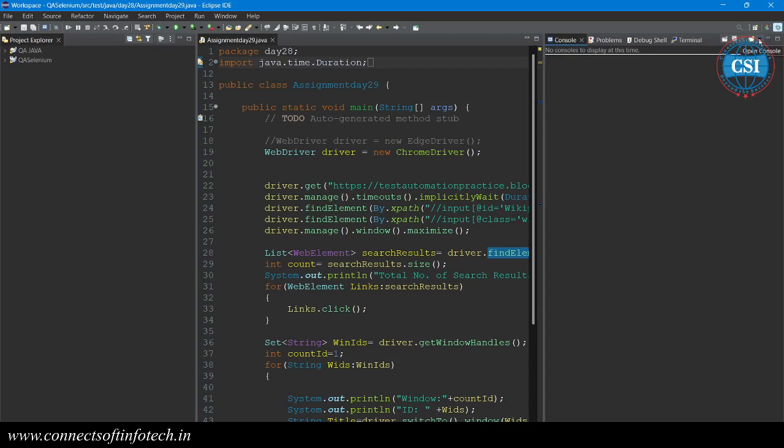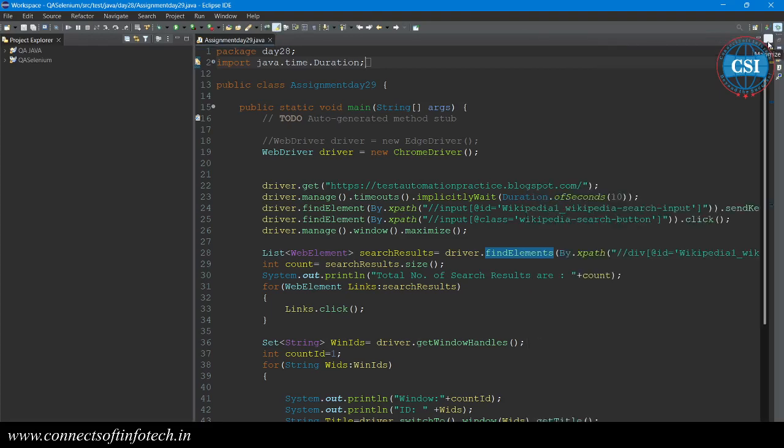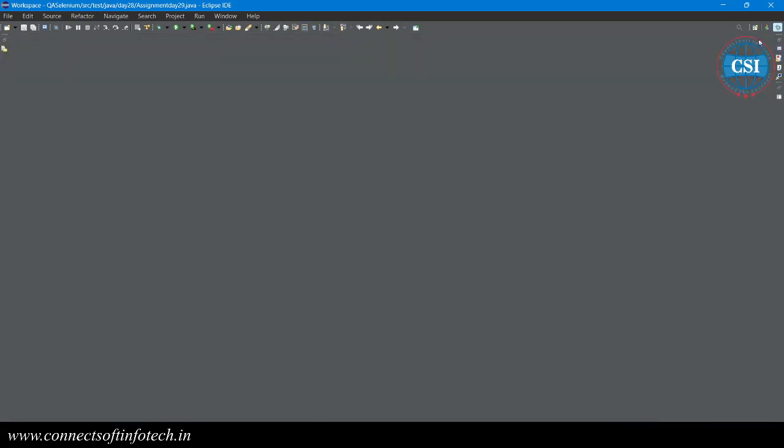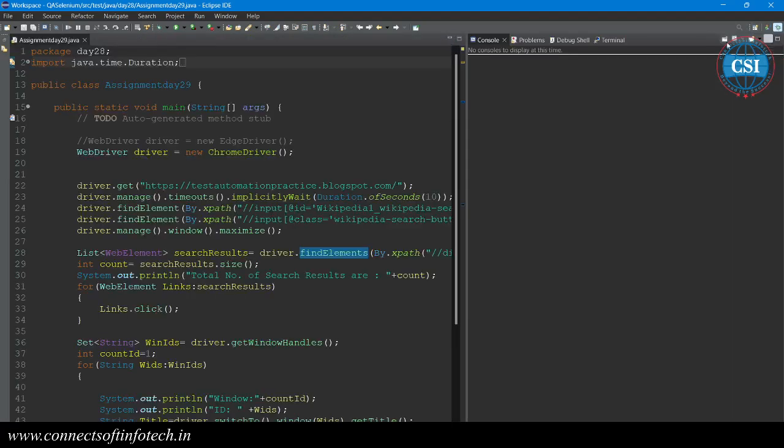So we can drop it here. You can see that some more options are available here: pin console, display selected console, open console, minimize and maximize. If you click on minimize, that does not work. So here is what you need to do. All these windows are available here, right? You just have to drag it to the bottom. Just click here and you can drag.